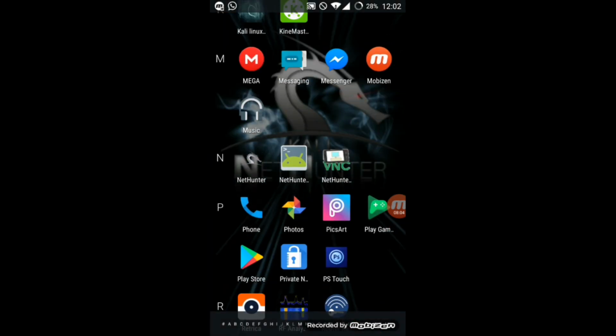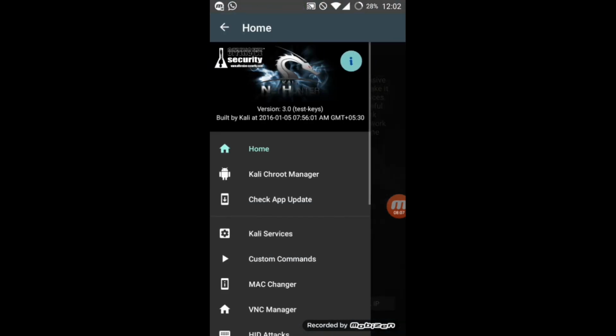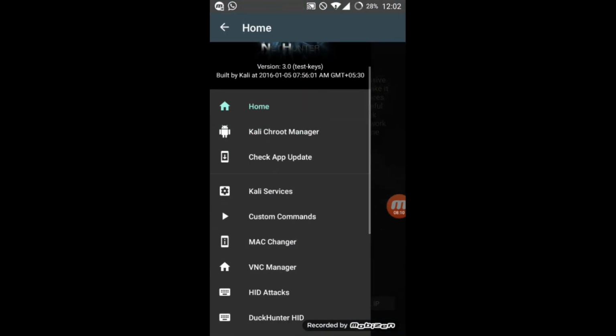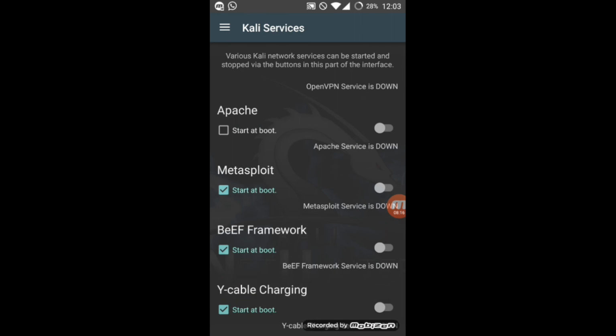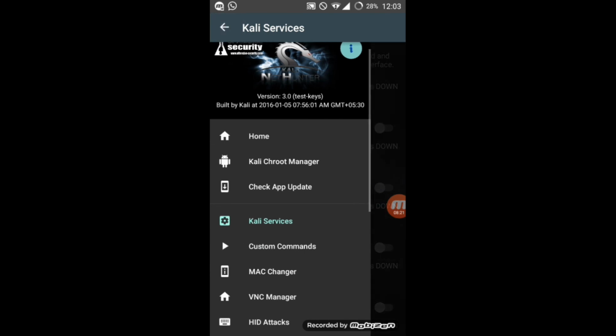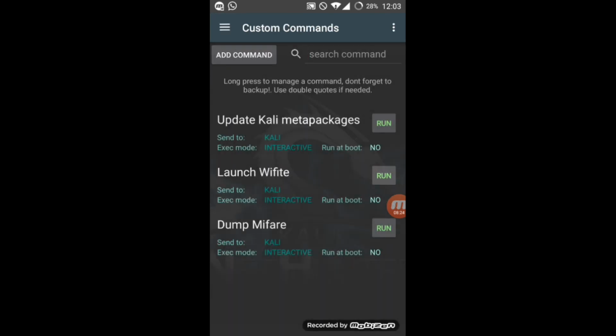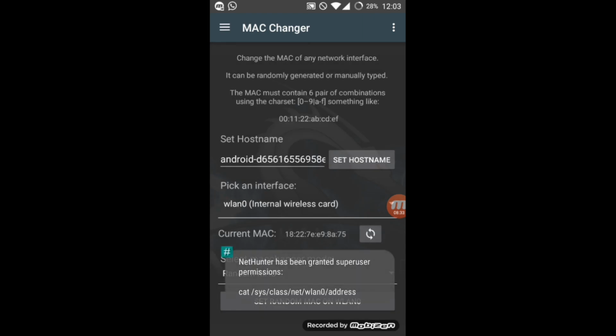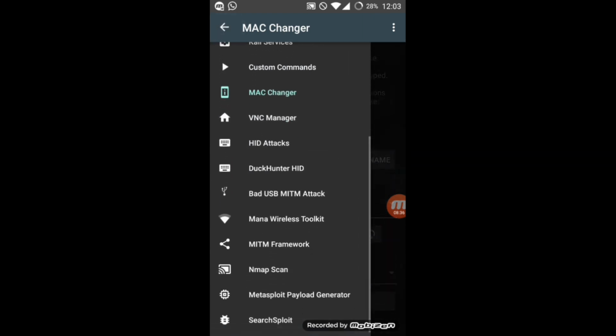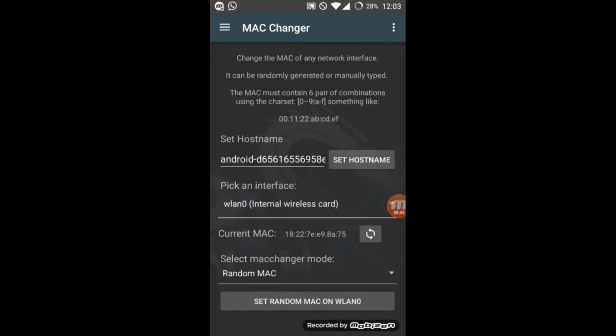So you can see the application. Then after installing this chroot manager, the services will be started. See, the Kali services, which one you want you can start. Metasploit, Apache, anything you want you can start. Some custom commands are there. Launch Wi-Fi for hacking any Wi-Fi, but you need a Wi-Fi adapter for this, and your phone should be OTG supported. And see, many more things are there: Nmap scan, Metasploit, payload generator, and then many things are there.